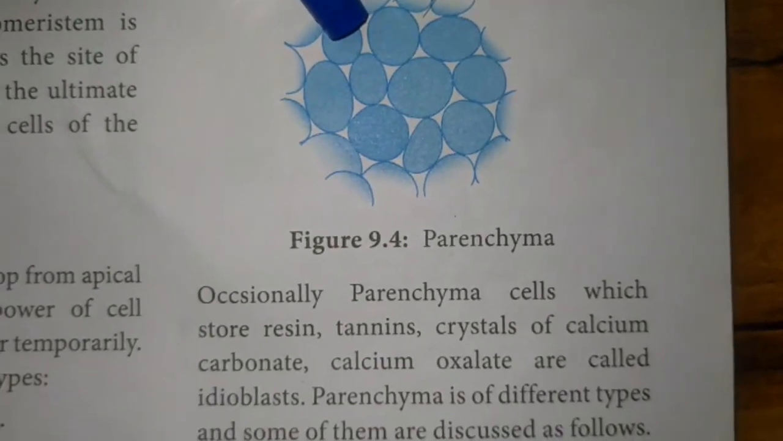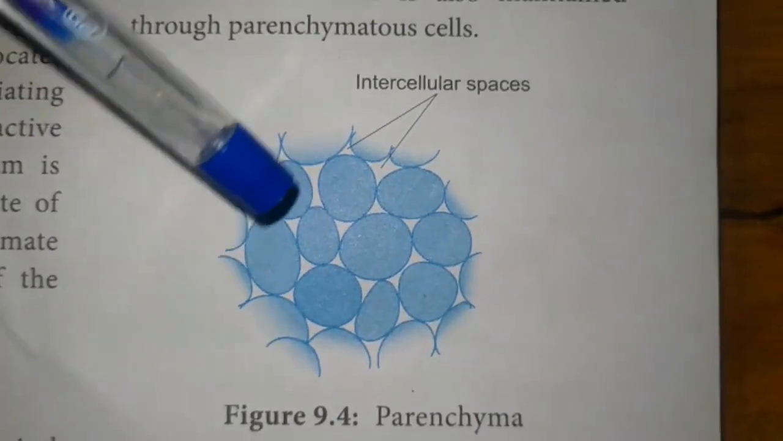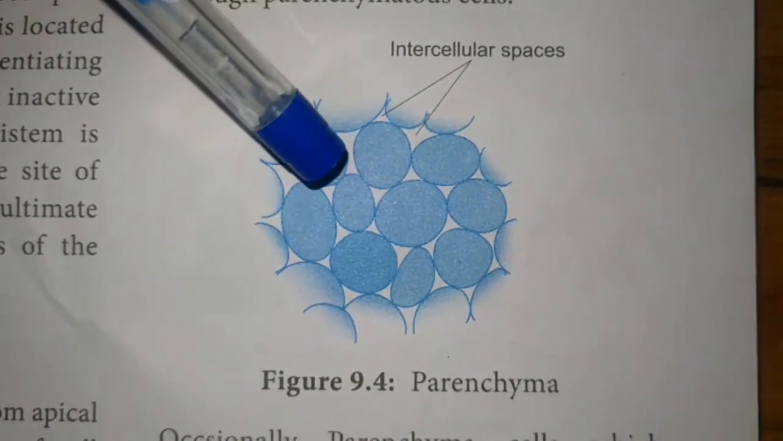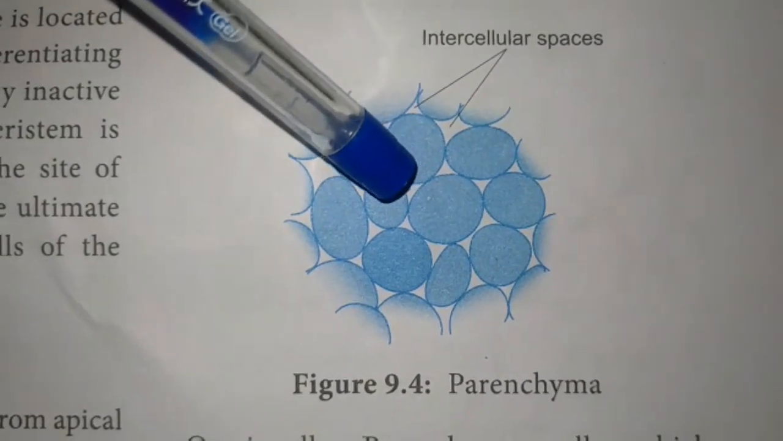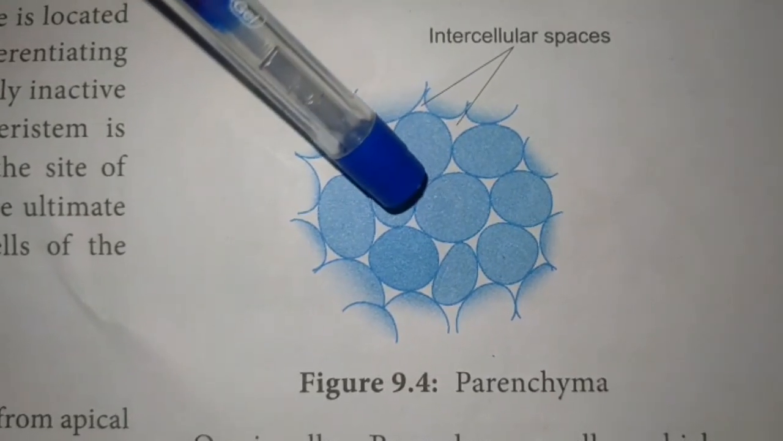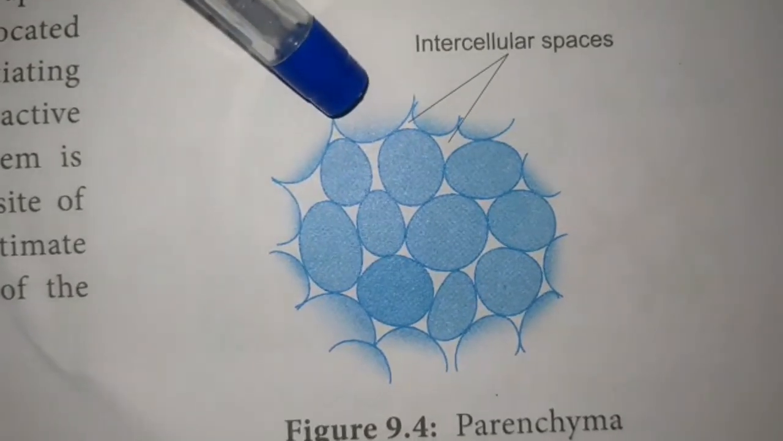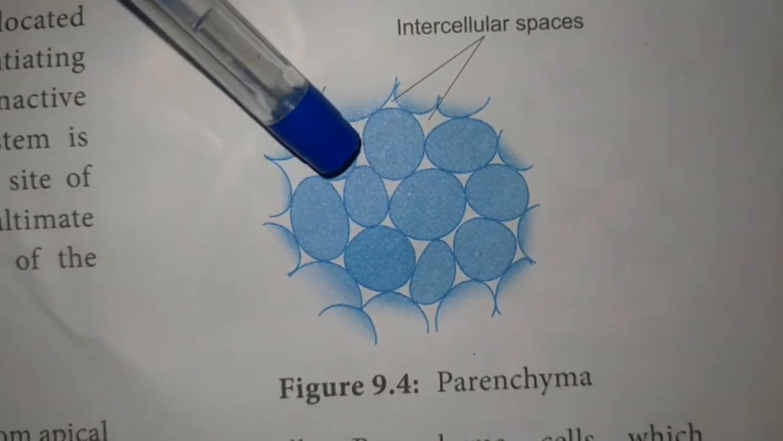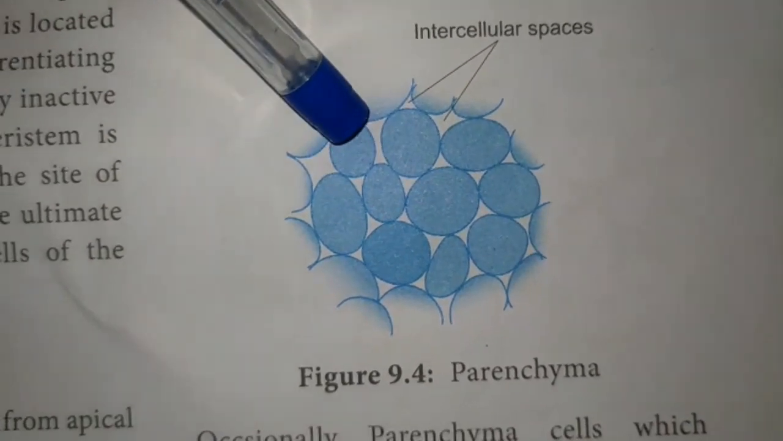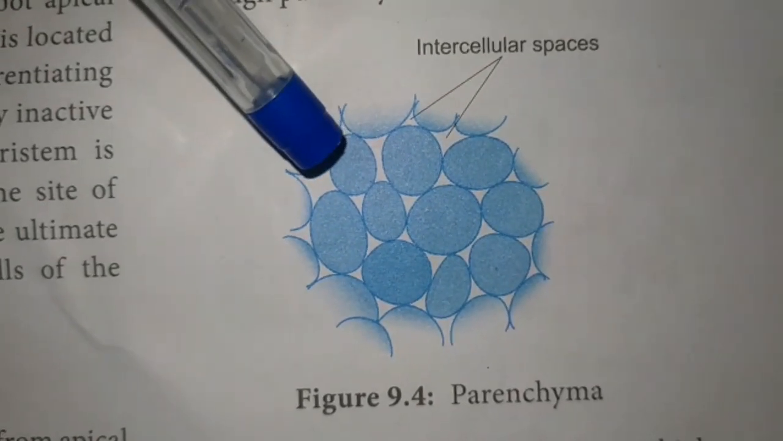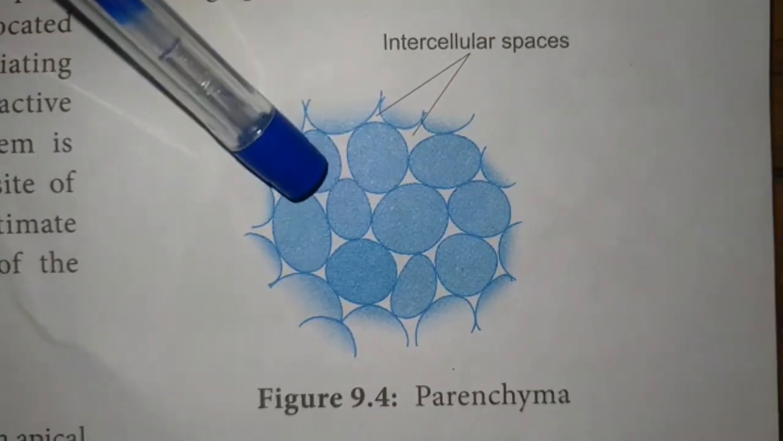The partial conduction of water is also maintained through the parenchymatous cells. So the root absorbs water from the soil and it conducts through the xylem. During the path of the water, the parenchyma cells help carry the water from the xylem to all parts of the body. So the conduction of water is also maintained through the parenchymatous cells.